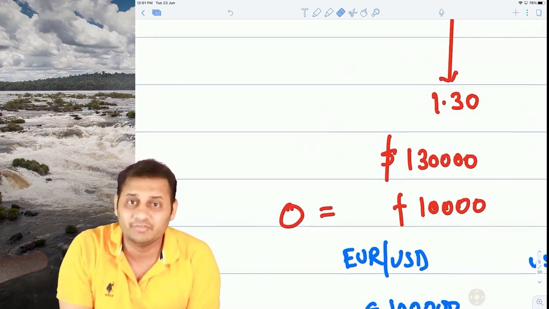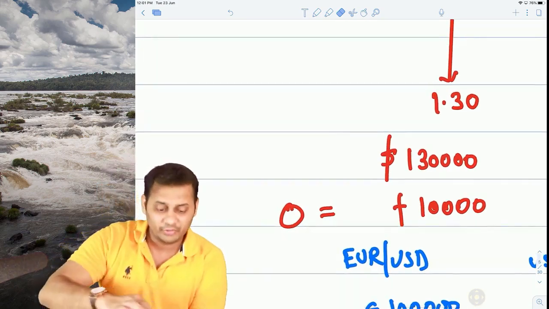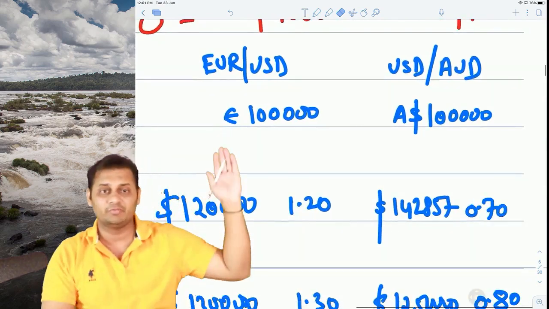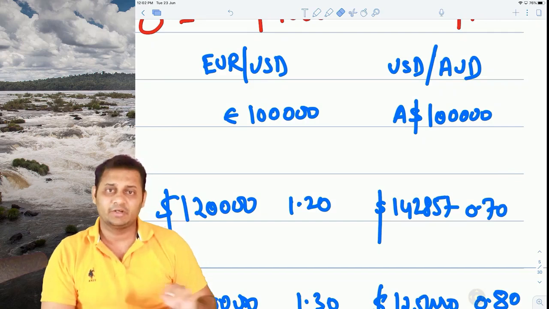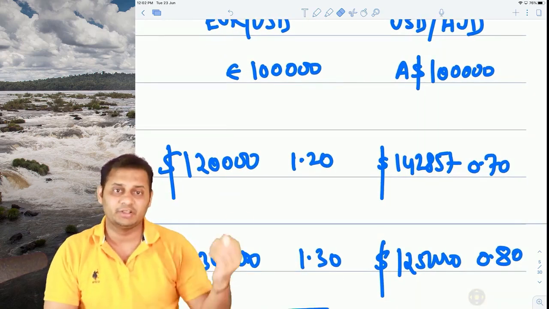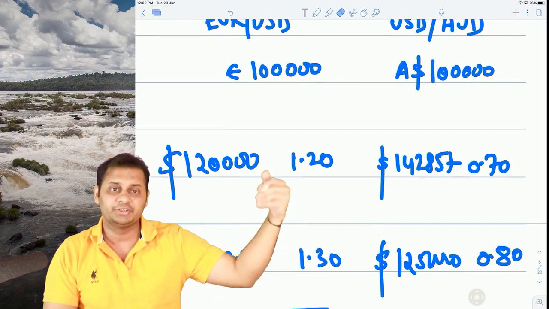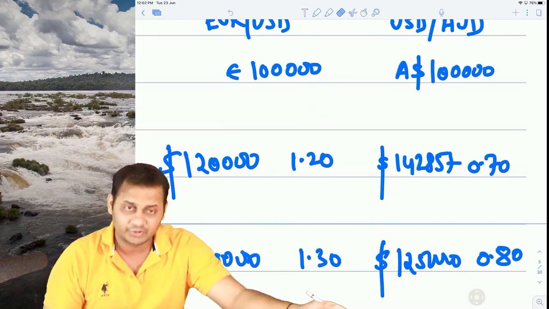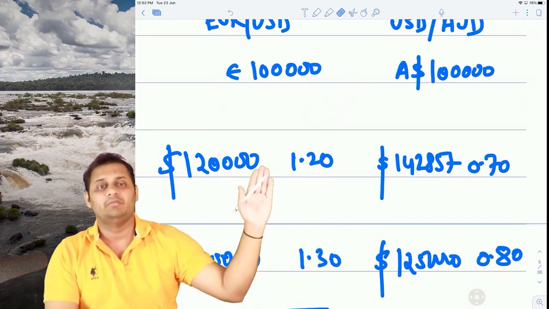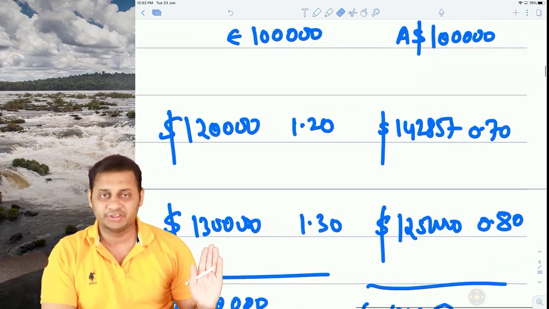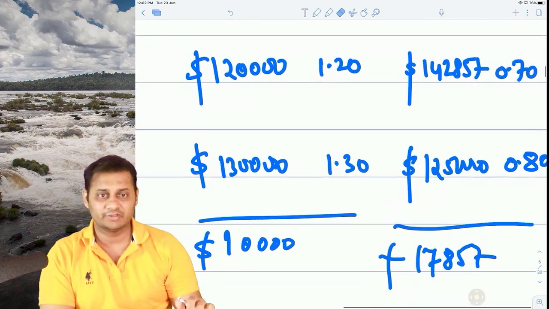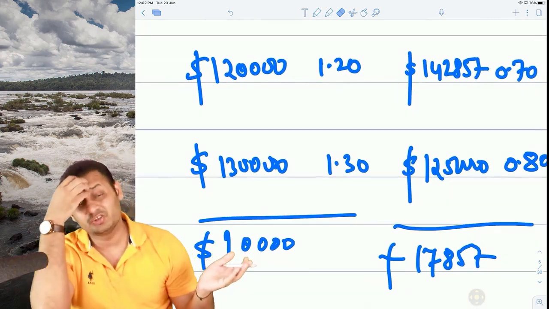But if you only have payables, let's say a payable of 1 lakh euros and 1 lakh Australian dollars, in that case there should be negative correlation. If the dollar is appreciating here, it should depreciate against some other currency. So what will happen? We had a payable of $1,20,000, but after 6 months the exchange rate changed and we had to pay $1,30,000. That was a loss of $10,000.